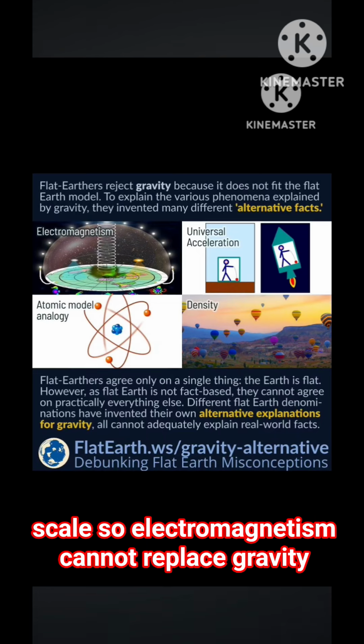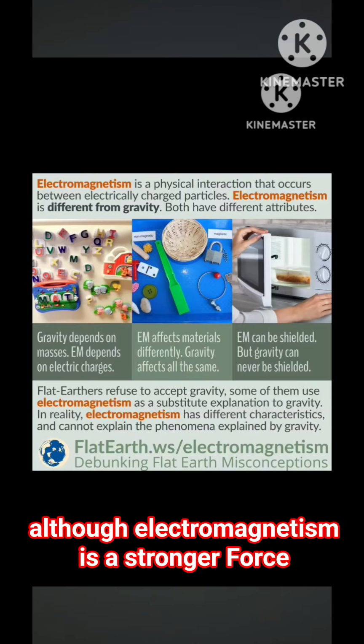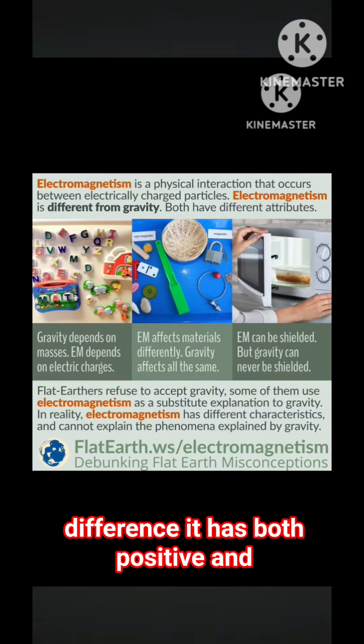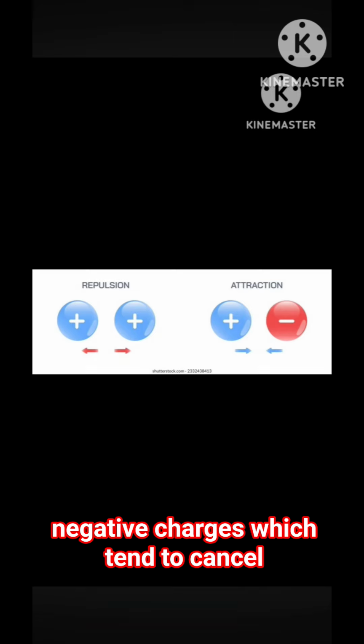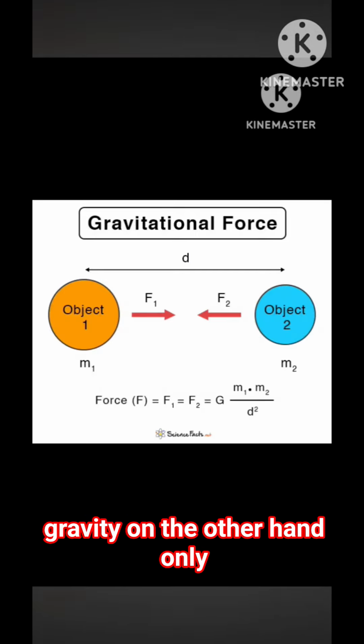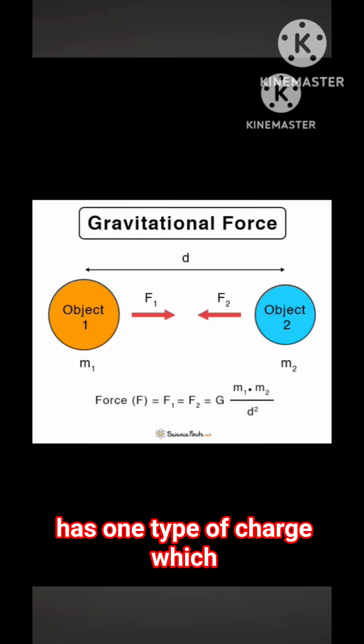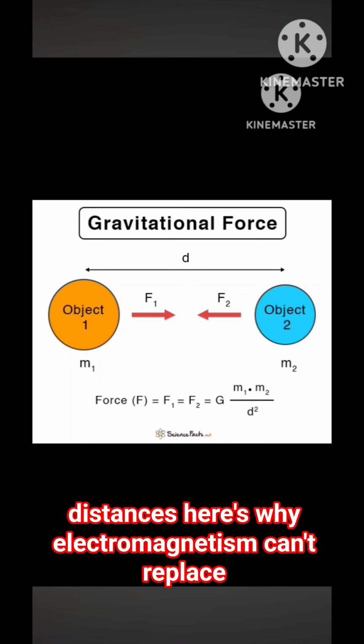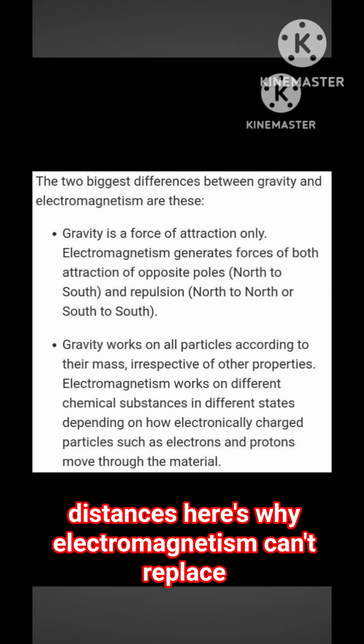So, electromagnetism cannot replace gravity. Although electromagnetism is a stronger force than gravity, it has a key difference: it has both positive and negative charges, which tend to cancel each other out over large distances. Gravity, on the other hand, only has one type of charge, which means its effects accumulate over large distances. Here's why electromagnetism can't replace gravity.